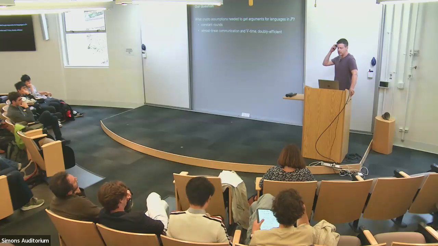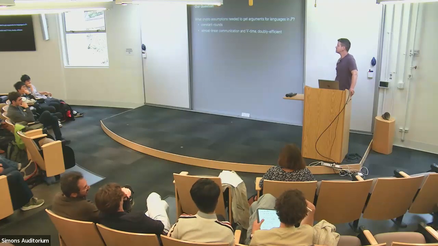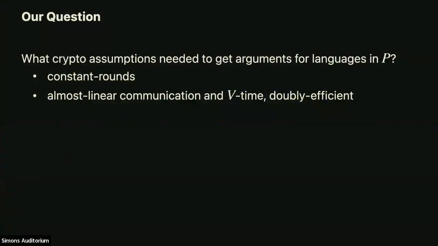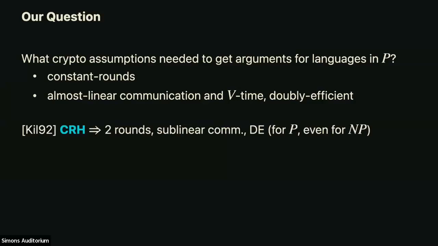Okay. So what do we know in terms of using cryptography to get arguments for languages in P? The classic result that people have talked about today is Killian's result, saying that using collision-resistant hash functions, you have a protocol with 2 rounds or 4 messages, where the communication can be as small as polynomial in the security parameter. The protocol is doubly efficient. It can work for any language in P, or if you want to go beyond P, you can even get it for languages in NP when the honest prover gets a witness for membership.